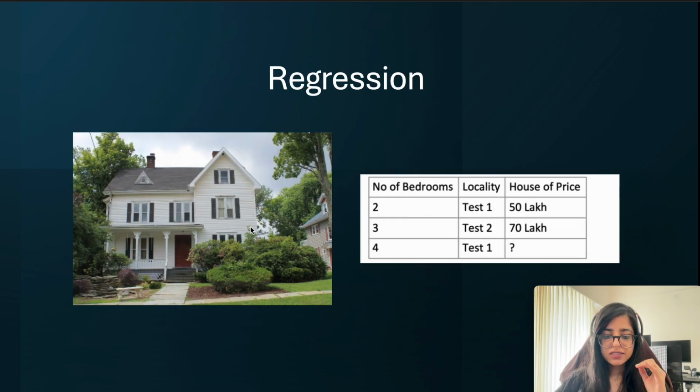Now let's talk about regression. As you see, this is a house. Depending on the number of bedrooms and the locality, we can predict what the price of it can be. Okay, so this talks about numerical data, and in classification you have seen that it talks about categorical data.